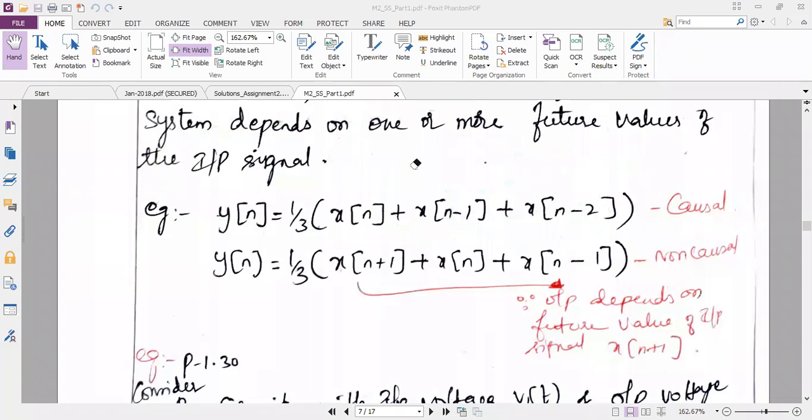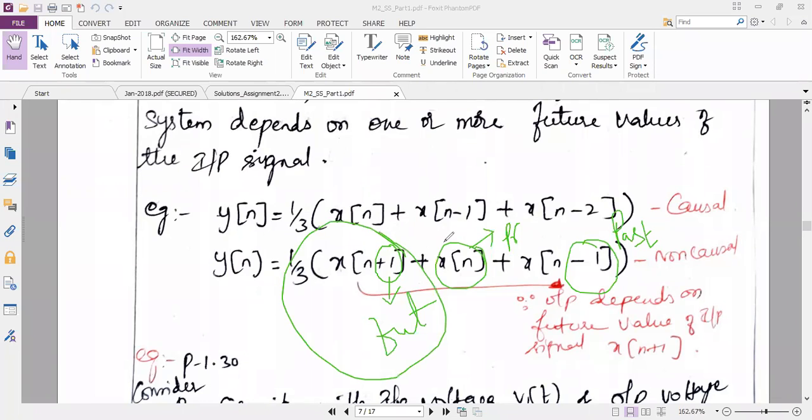Okay. Now the next question: you can see the next equation has all three terms. One is n plus 1, which represents the future. Then x of n is present, and x of n minus 1 is past. So all three things are present. How should I come to the conclusion? Remember, if the system output depends upon the future value of the input, then you don't need to see the remaining terms. Directly seeing the future term itself, you can say that the system is non-causal.